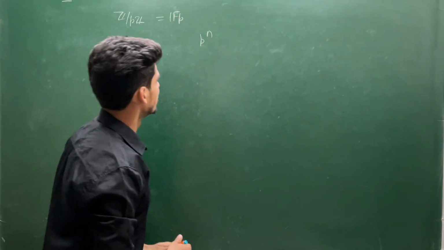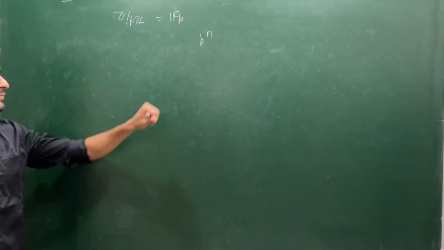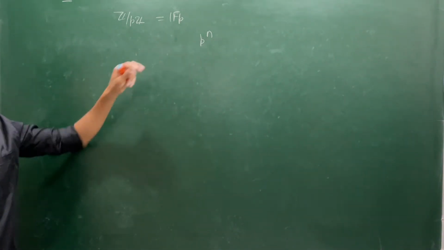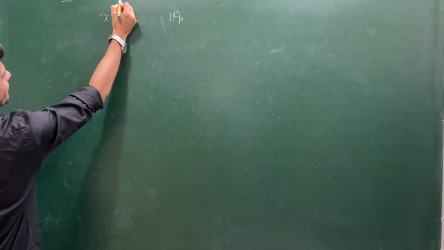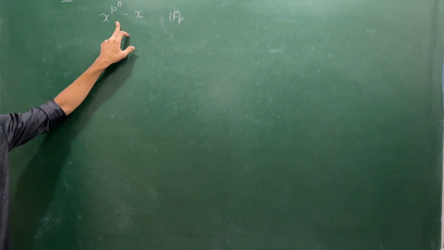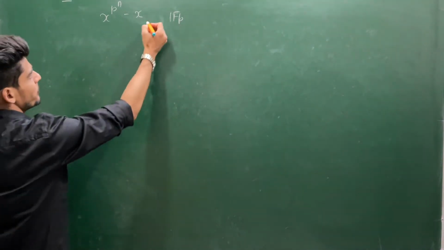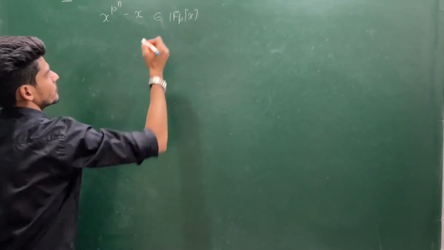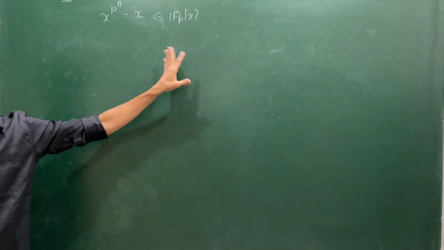Let's try to observe the situation. We have found the splitting fields when characteristic is 0, but now I am discussing, suppose I ask you about this polynomial x power p power n minus x, which is always a special polynomial. So suppose I am asking you to give me the splitting field for this polynomial, but I am not asking over a field with 0 characteristic, I am asking over this Fp field. If you are able to give me this, then everything in finite fields will be clear to you.